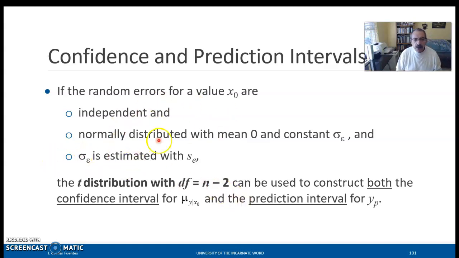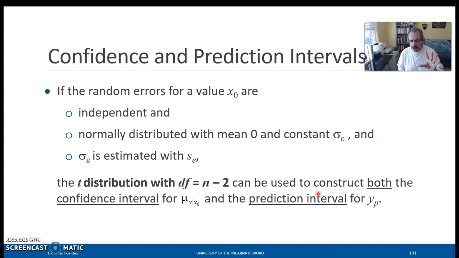The fact that the errors are normally distributed, and the fact that we're estimating the population standard deviation of the errors with the standard deviation of the residuals, justifies the use of a t-distribution, but with n-2 degrees of freedom. And this same distribution will be used to calculate the confidence interval for the mean and the prediction interval for a single value. All right, so keep that in mind.